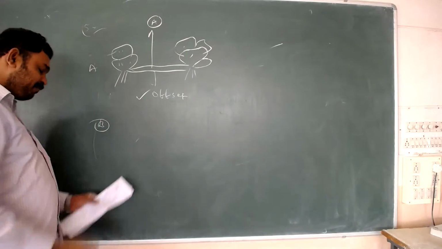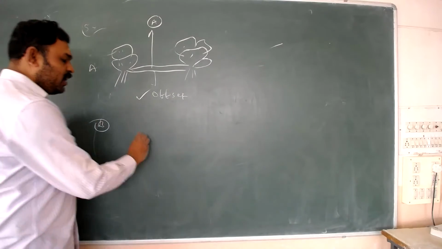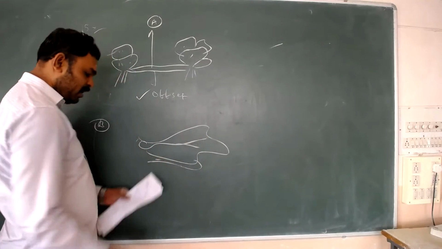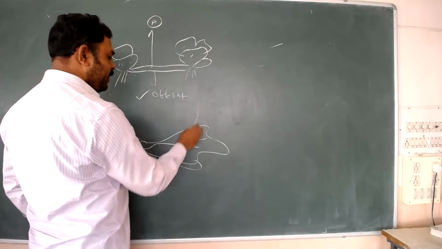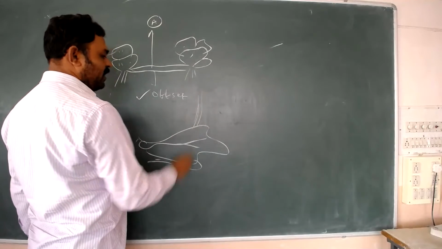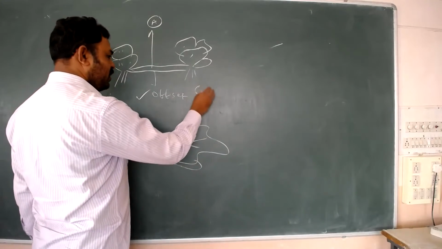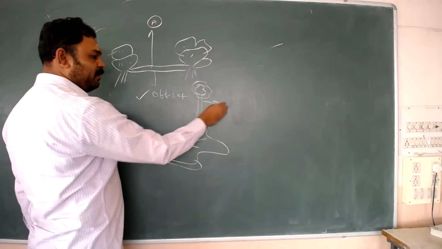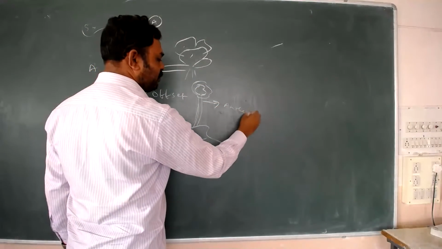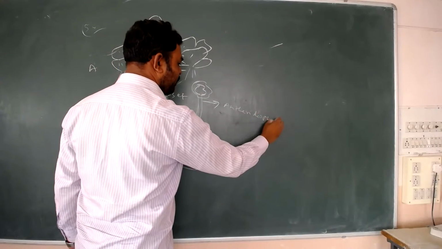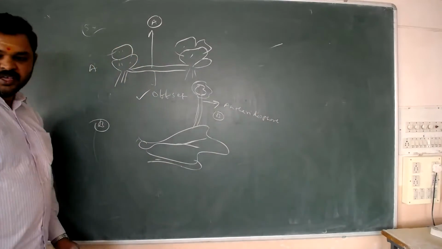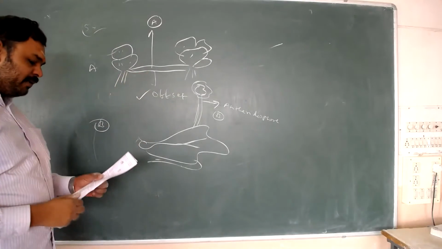Next, option B. What is option B? This is a Marchantia plant. It is a Marchantia. There is a structure here like this, the antheridiophore. What is this? Antheridiophore. This is the antheridiophore. What is given here? B is the antheridiophore. A is offset, B is antheridiophore.